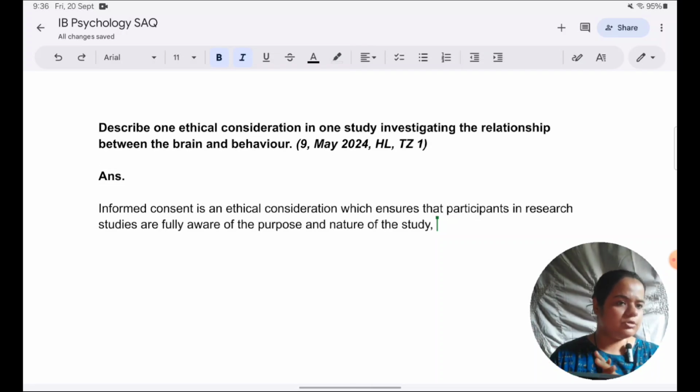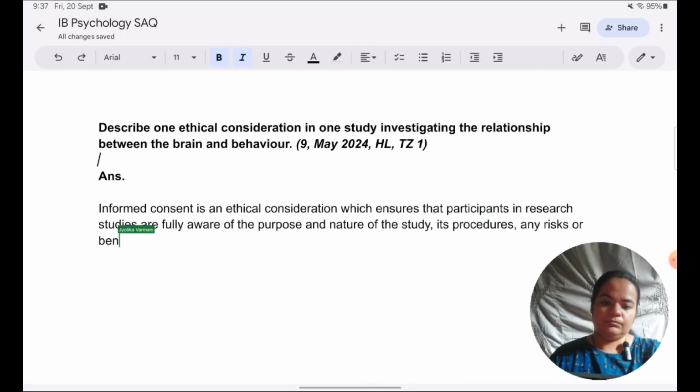So include those also whenever you define informed consent. So purpose and nature of the study, what else we need to tell participants? Its procedures, any risks or benefits that are involved before they can consent. Now, to avoid a circular definition, instead of just saying before they can consent, I'll say before they agree to take part.